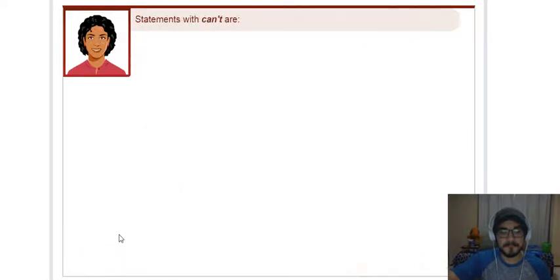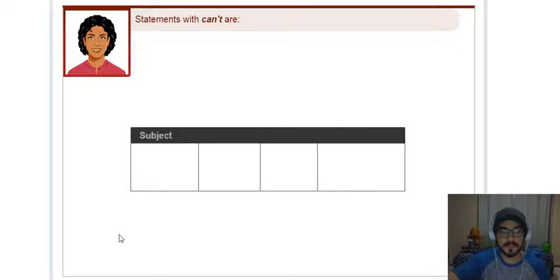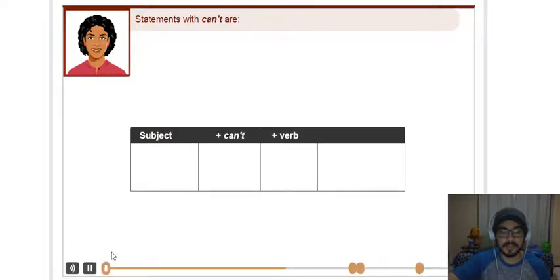Statements with can't are subject plus can't plus verb plus the rest of the statement. You can't go to a museum. So guys, it's almost the same thing, but the negative will put not. Can, not, can't. Okay?